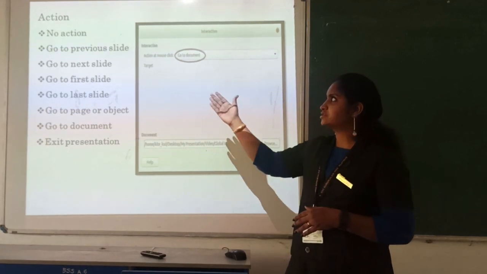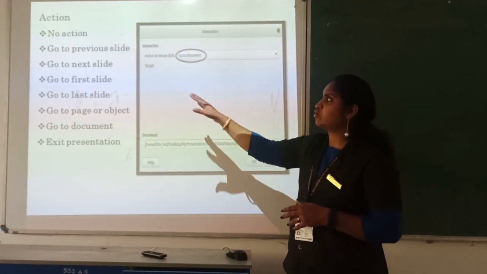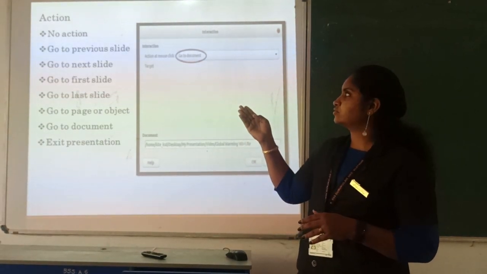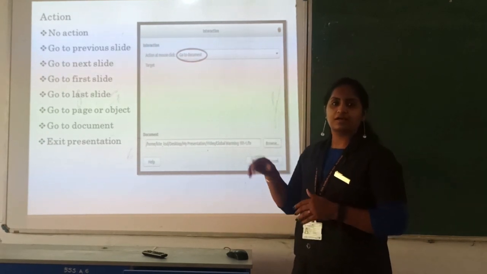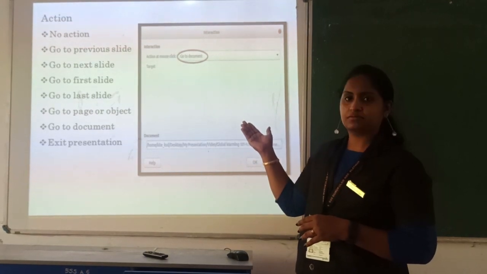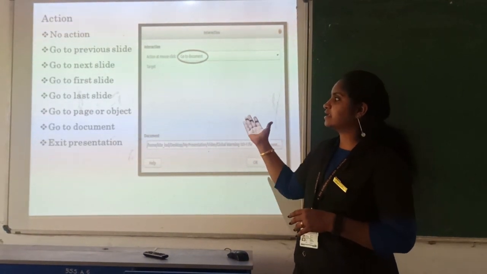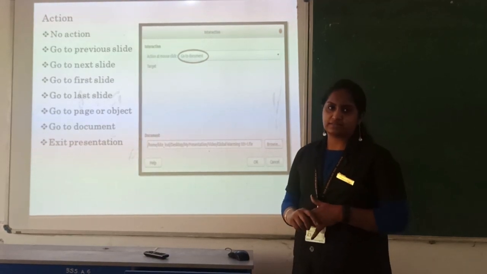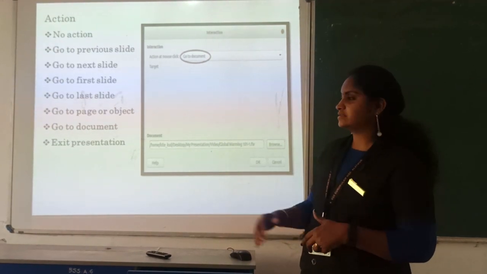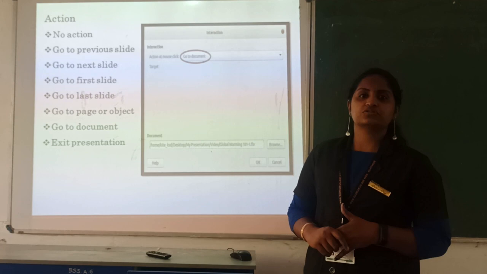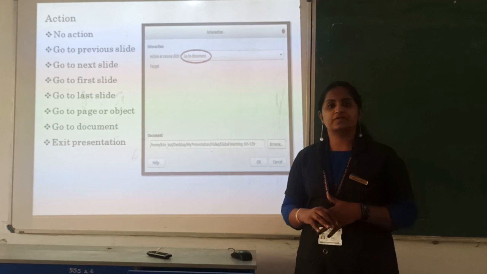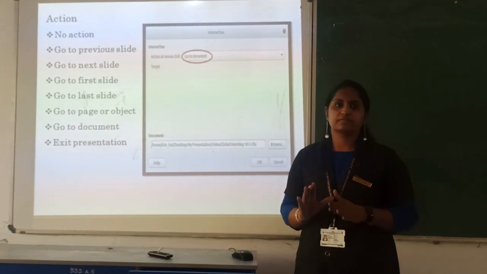So here we have different actions in interaction. The first one is No Action, that is you are not applying any action. Another one is Go to Previous Slide, so it will go to the last slide. Another one is Go to Next Slide, which moves forward. And there are First and Last slide, like that you can connect your slides in a presentation, or else you can connect to a document, or exit the presentation. Okay, so these are the contents we are studying in this class. Okay, so let's go for the video.